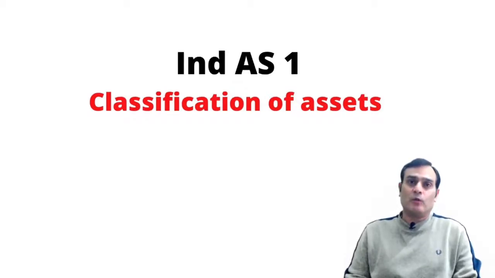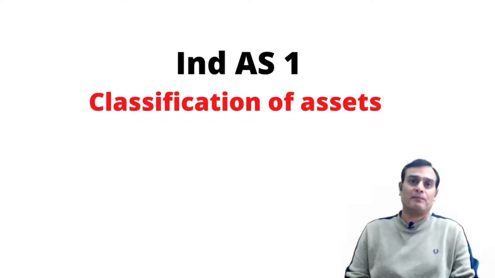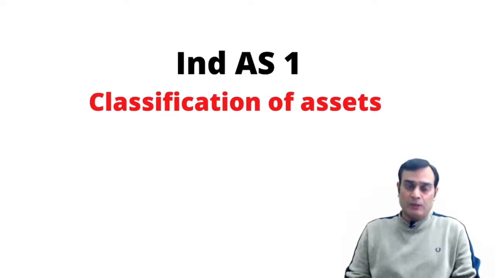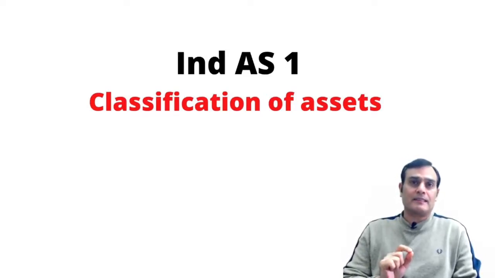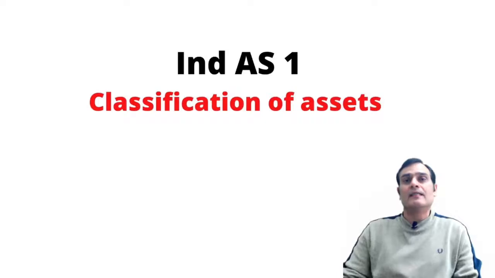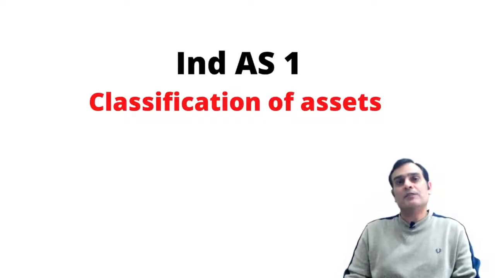In the previous video, I covered para number 60 dealt along with para number 63 and para number 64, wherein we understood the concept of classifying the assets and liability in terms of current and non-current.